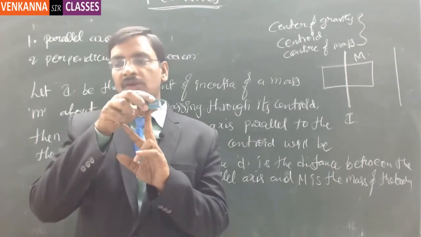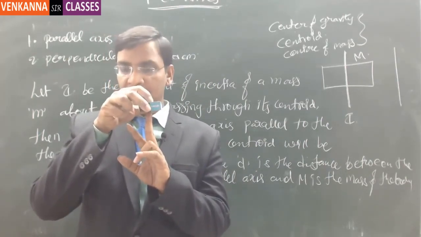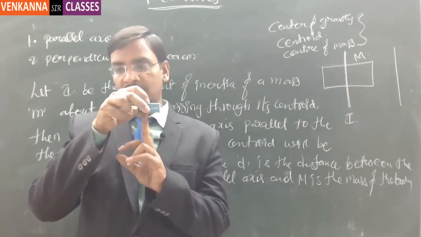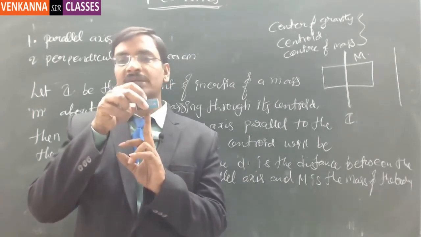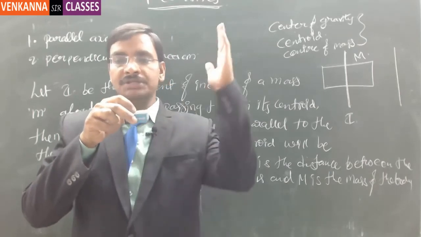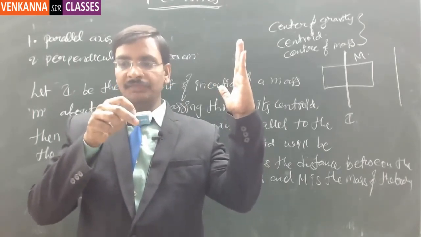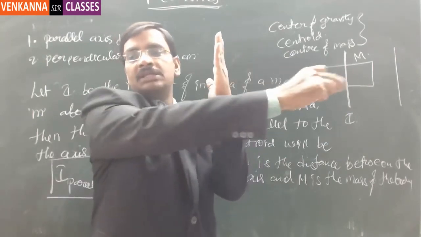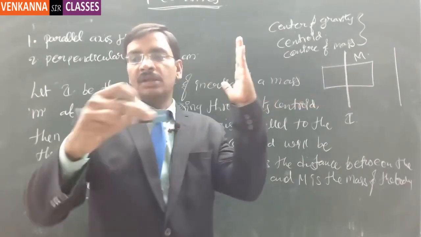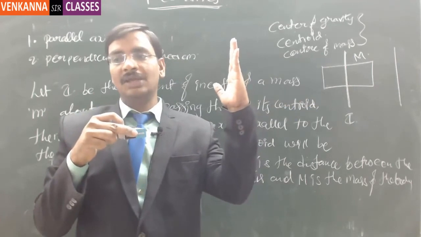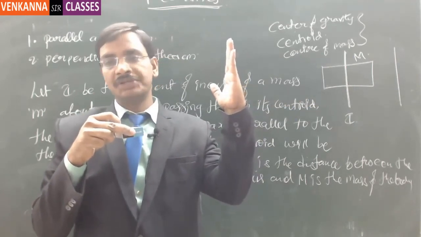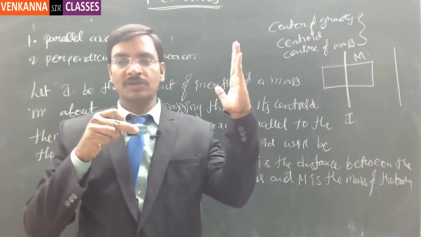Now I wanted to find out the moment of inertia of the same body, but not about my finger. I wanted to identify the moment of inertia of this body when it is trying to rotate about a different axis, which is parallel to my initial finger, and it is rotating this way like this. Now what is the moment of inertia of this particular body, or the equivalent mass that needs to be considered for the rotational energy? That is nothing but the moment of inertia.